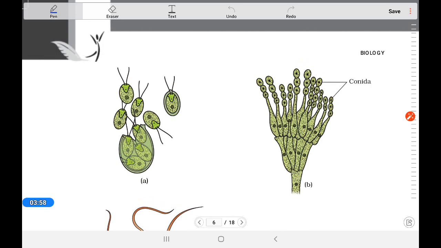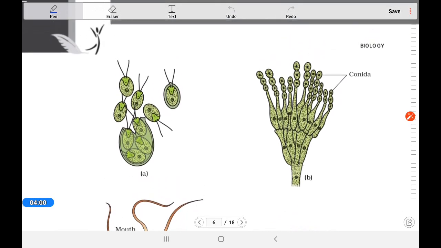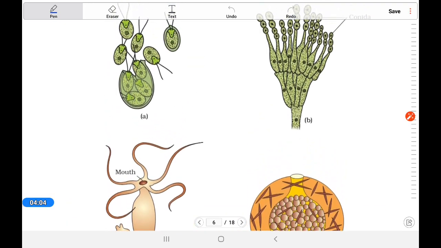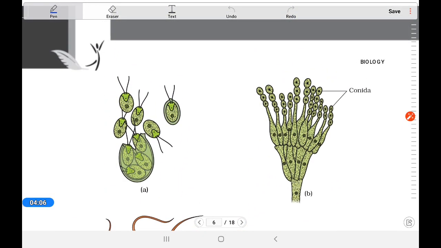Look here. In Chlamydomonas, it can form zoospores. Zoospore means a spore which can move, which has flagella, a well-defined nucleus and food inside it.